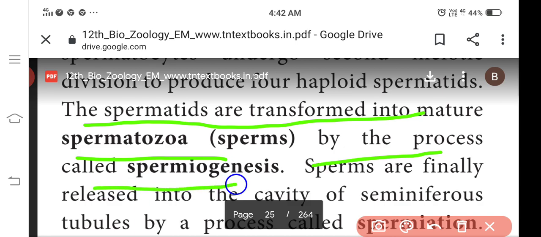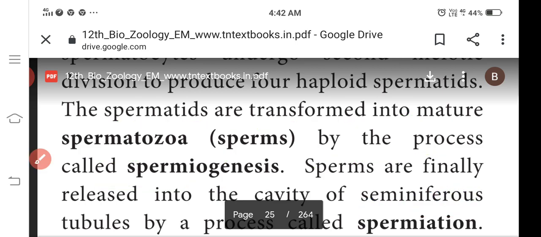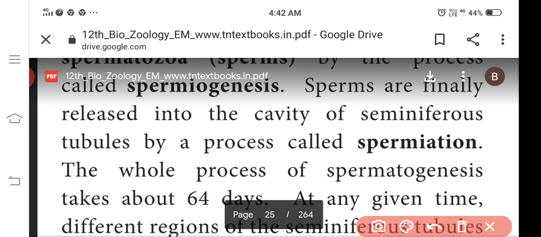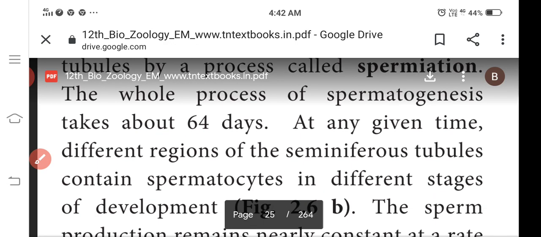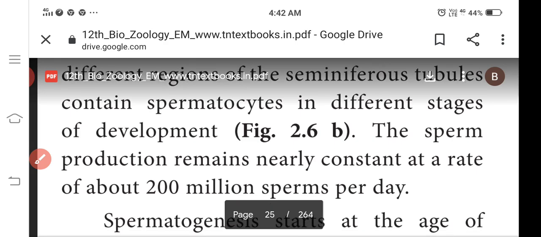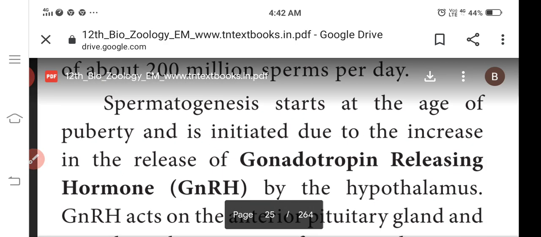After the completion of spermiogenesis, the sperms are released into the seminiferous tubules. That process is called spermiation. Totally 64 days, and at any time 200 million sperms per day are produced in the male reproductive system.